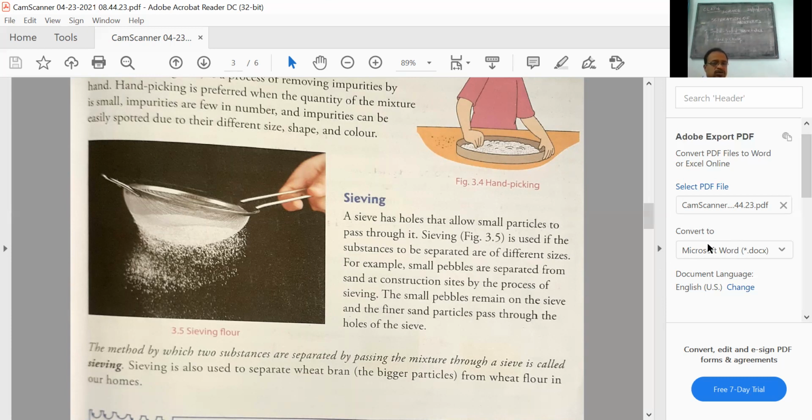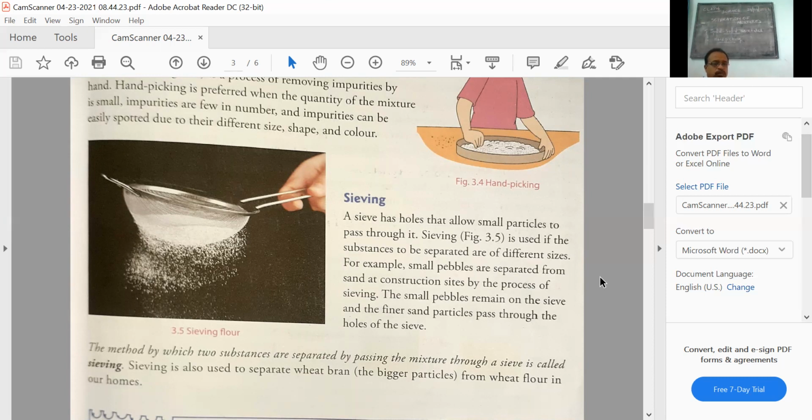You might have also seen, at a construction site, small pebbles being removed before making the mixture for cementing. Big pebbles have to be removed from the sand. For this process, sieves with holes of different sizes are used.